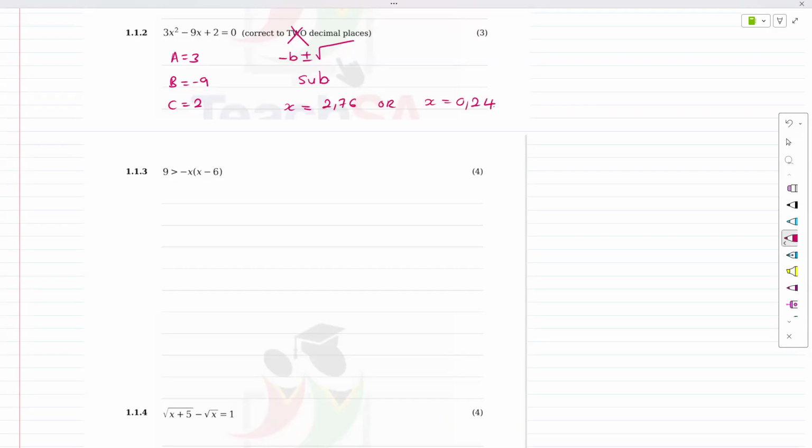Okay. Now, the next one, the moment you see this, we understand it's a graph, or it's a number line, or it's an interval notation. But for now, most of the marks would come from simplifying. So where you can simplify, please simplify.